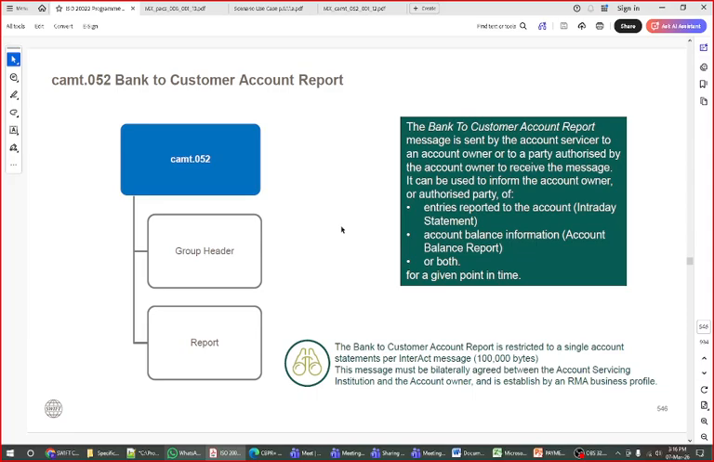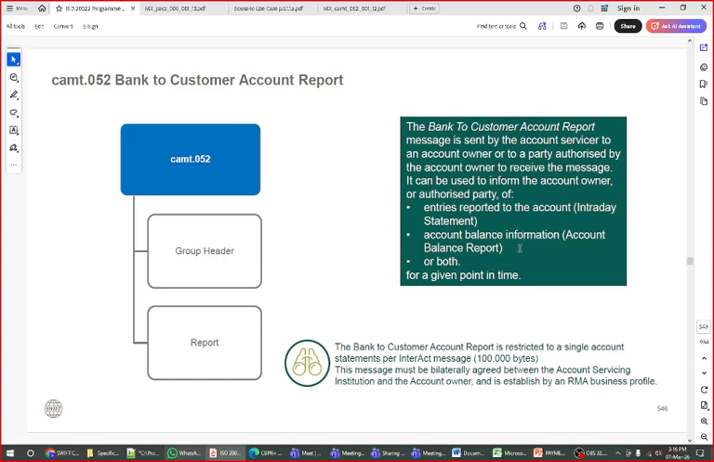Anyway, in CAMT 52, the basic aim is the reporting system, the customer account report. This message is sent by the account servicing institution to the account owner or authorized party, to inform the authorized party about the entries reported to the account. There are two kinds here: entries to the account, which is intraday statement meant throughout the day, and account balance information at the end, either one or both. It can contain both for a given particular point in time. Intraday reporting throughout the day.